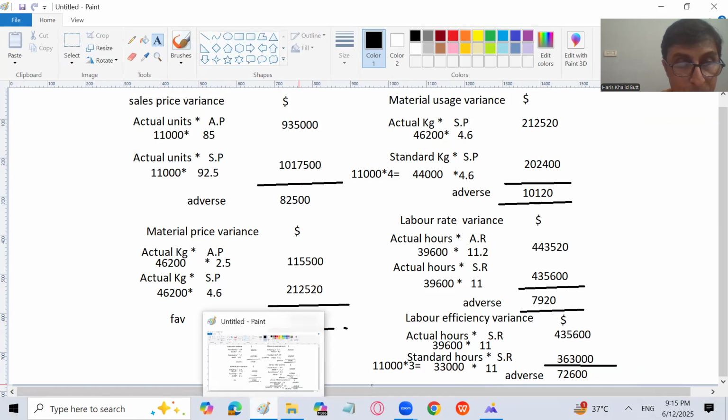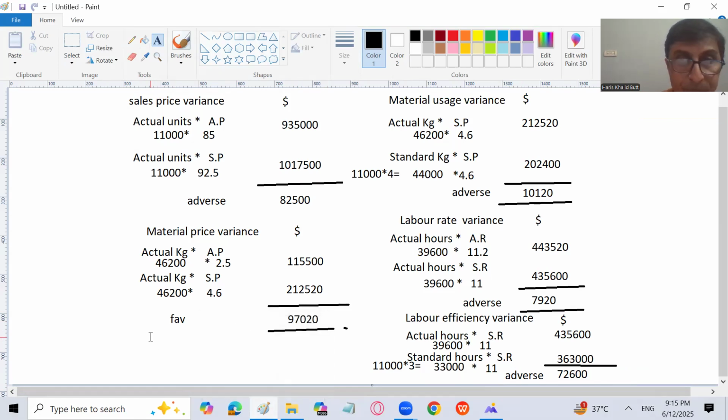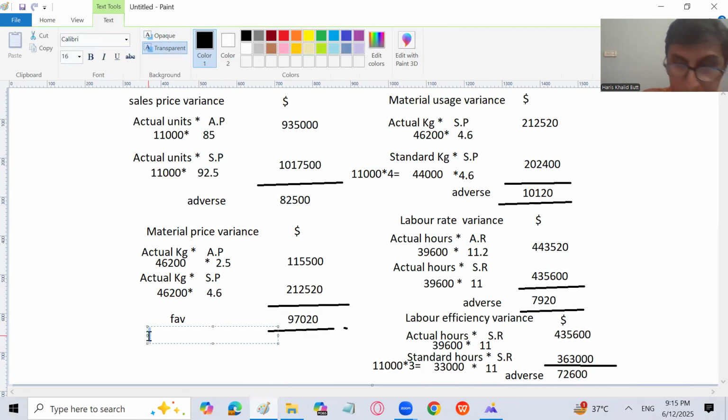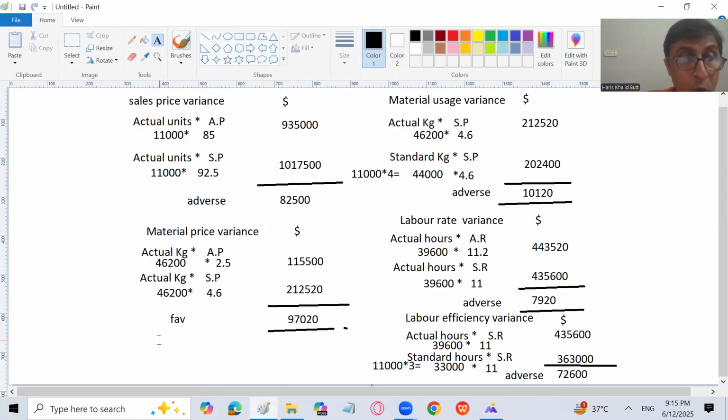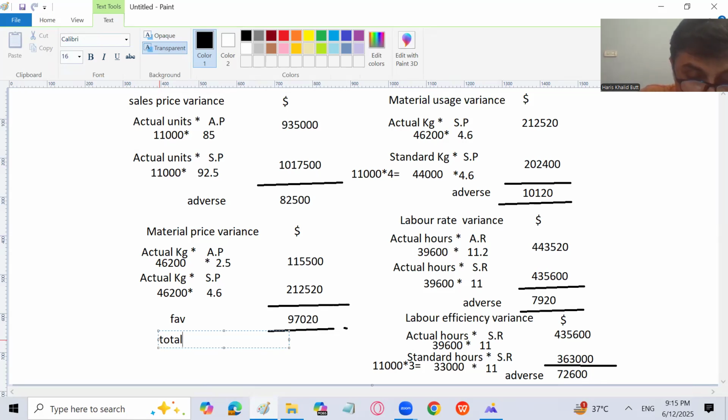So let me go over here. Fixed overhead variances, which is the difference. Let me see which variance he has asked for. Fixed overhead variances. Yes. So total fixed overhead variances. You know that in fixed overhead variances, we have two types of variances. Yes. Overhead expenditure variance and overhead volume variance. And again, in overhead volume variance, you have two variances, capacity and efficiency. But we are not considering that. We are finding fixed overhead variance in total. That will make our question easier.